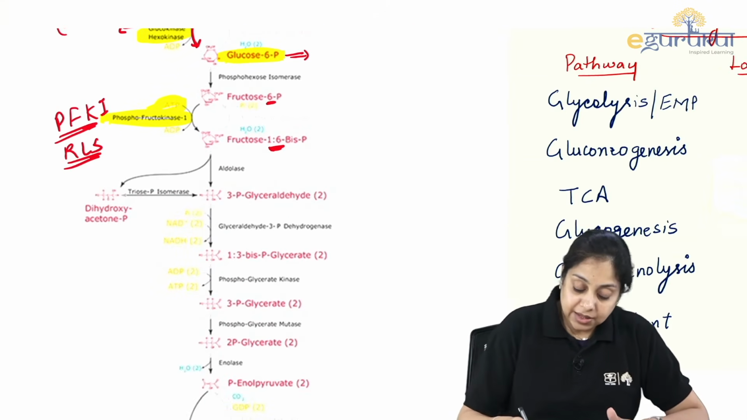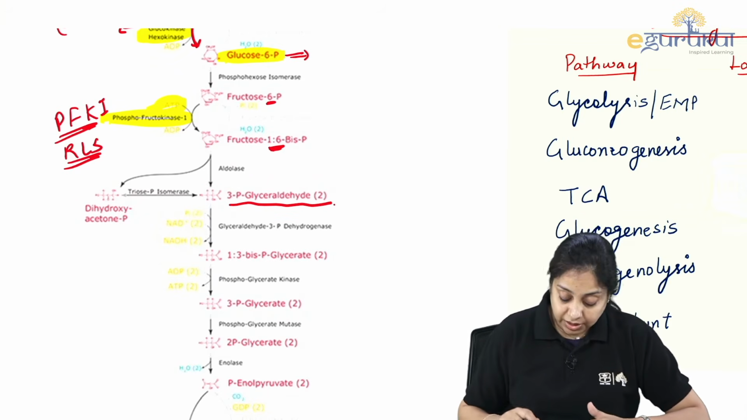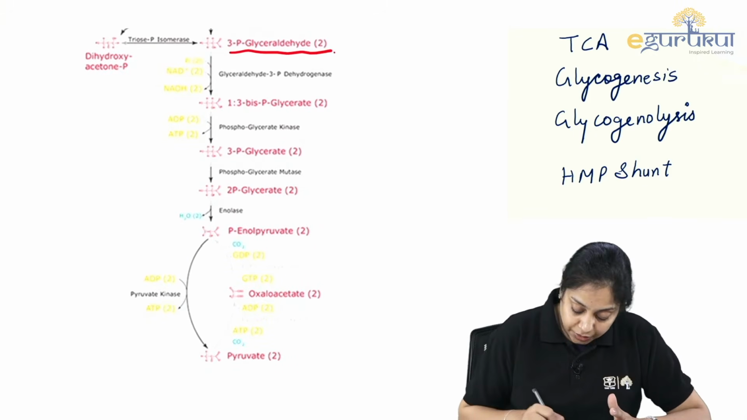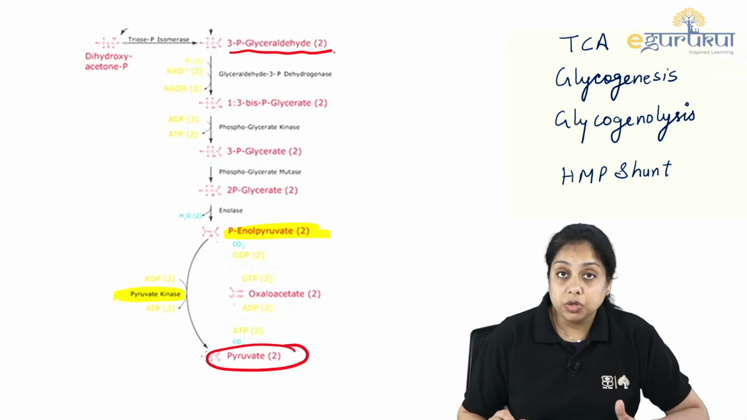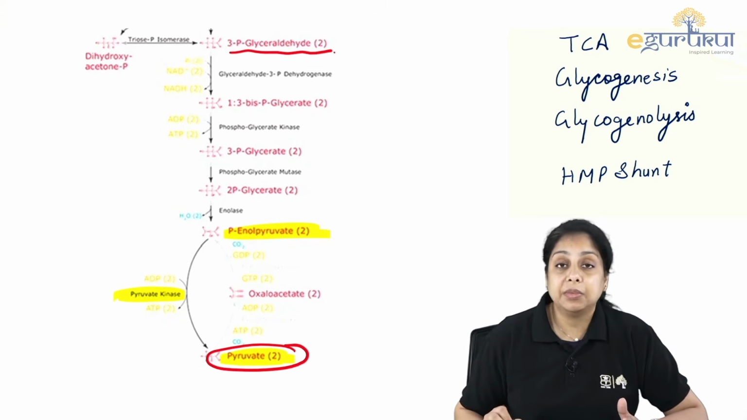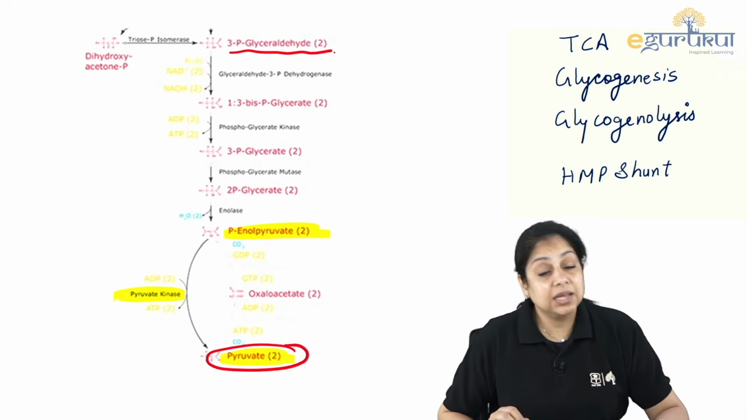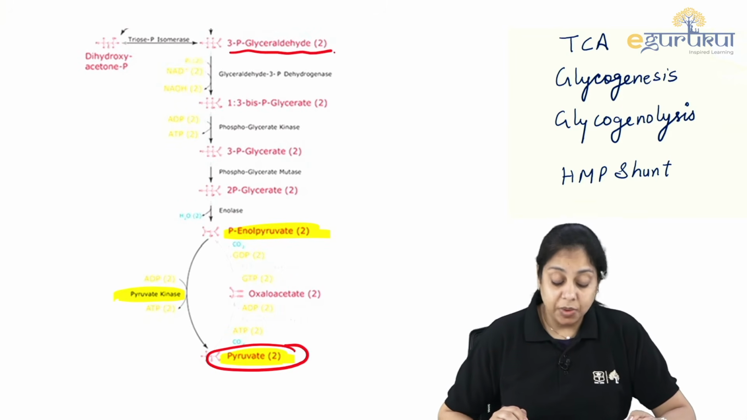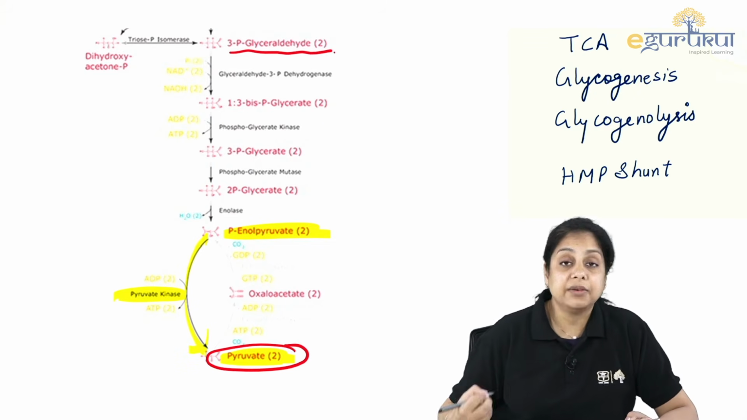Right? Glyceraldehyde 3-phosphate is taken further down, and that is converted finally into what? The pyruvate. Right? And one important thing you should know here is one more step, pyruvate kinase. Phosphoenolpyruvate, PEP, to pyruvate is done by the enzyme pyruvate kinase. Right? And pyruvate kinase deficiency is the second most common enzyme deficiency found in human beings. Right? Second most common enzyme deficiency. And this is also an irreversible step.